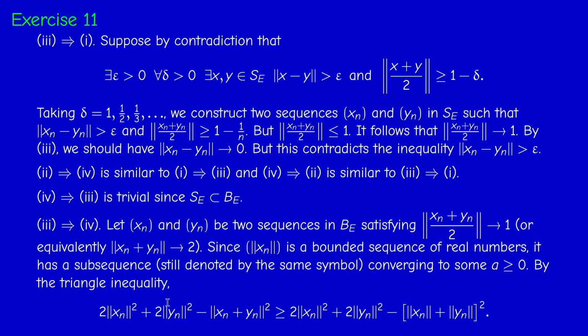Okay, so let us write the triangle inequality in this way. The norm of xn plus yn is less than the norm of xn plus the norm of yn. So when I raise to the power 2, I get this is less than this, and then I take the minus. So this minus square here is bigger than this minus square here, and then I add twice the norm of xn squared plus twice the norm of yn squared.